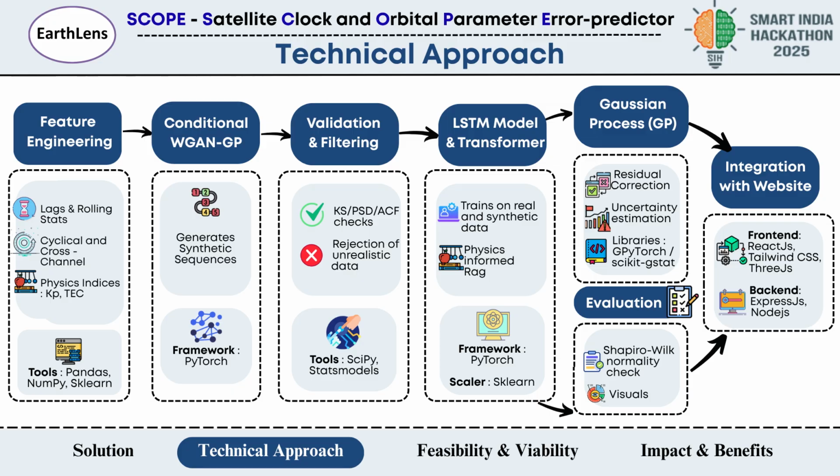Also, the reason for not using the ARIMA model was because the GNSS errors are highly nonlinear and non-stationary and are influenced by multiple factors as mentioned before. Since ARIMA models work best on stationary data, even differencing would probably not lead us to perfectly stationary data. Hence, the ARIMA model was not used in this pipeline.